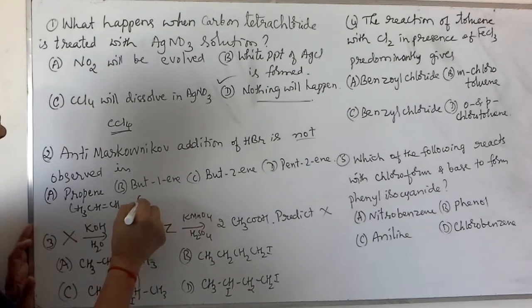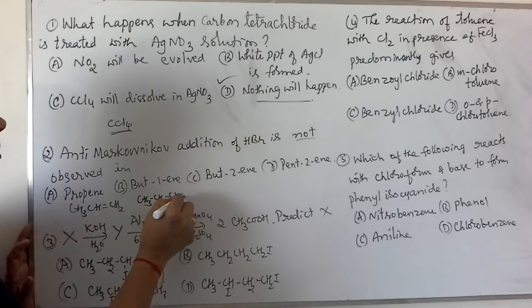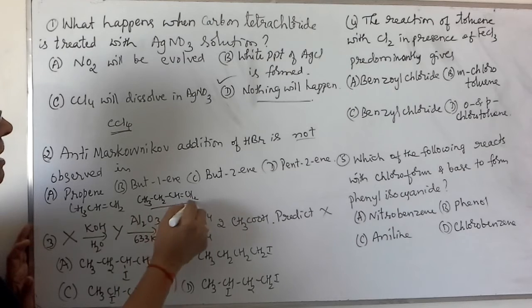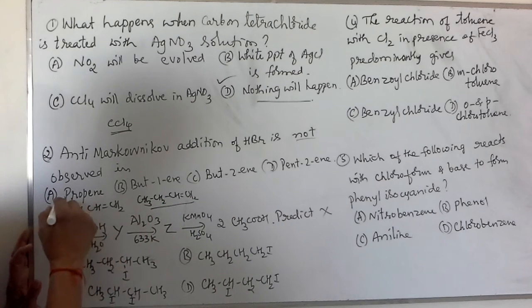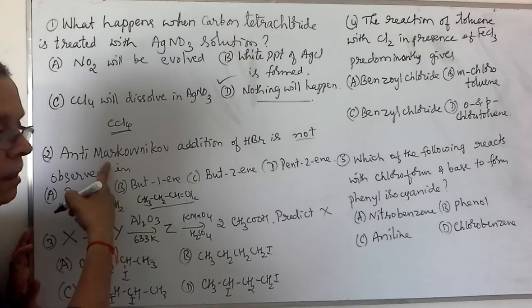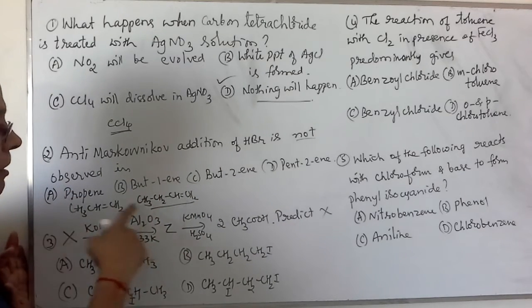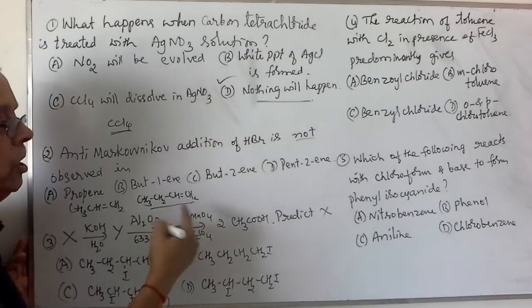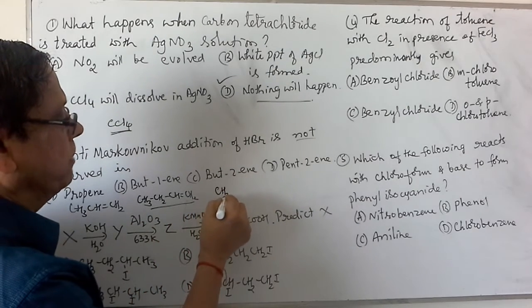In case of but-1-ene, CH3, CH2, CH double bond CH2, again this is an unsymmetric alkene. So this will also undergo addition of HBr in the anti-Markovnikov manner, but but-2-ene is actually symmetric.